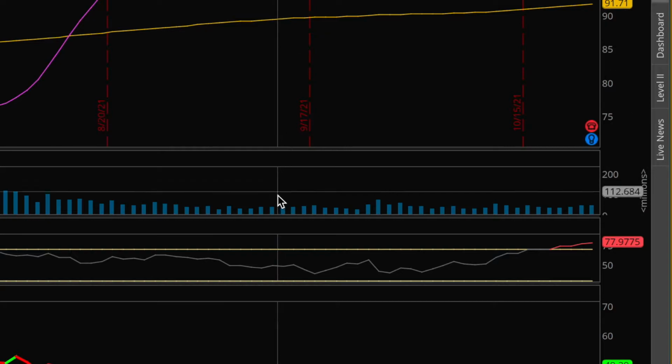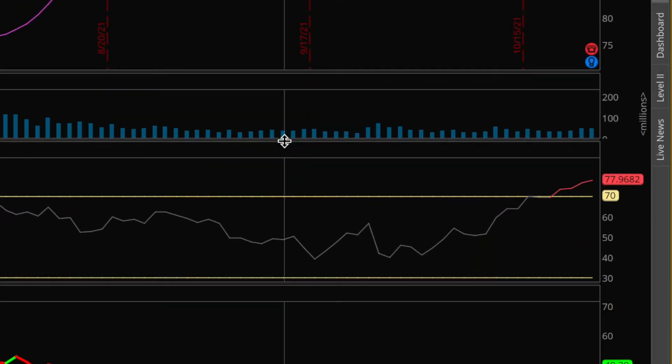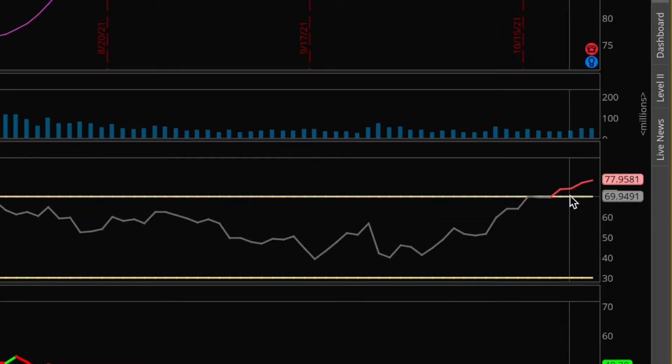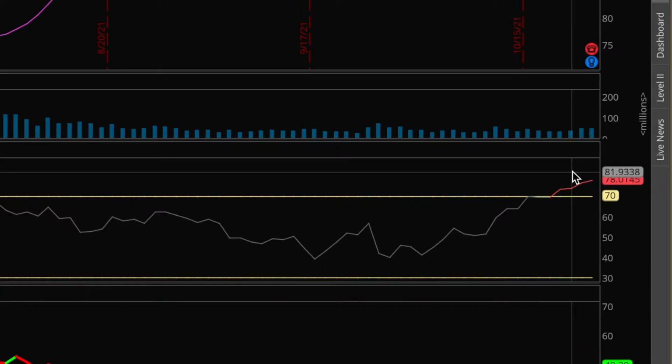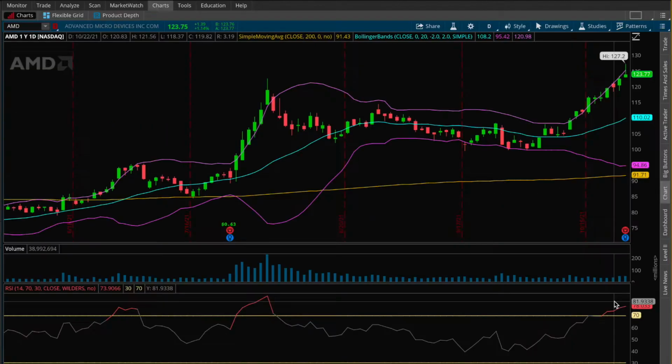Moreover, as you can see down here with the RSI indicator, this one will tell you how overbought or how oversold the stock might be. And right now this indicator is above the overbought threshold of 70. So currently right now it's at around 78. So this is also a pretty clear indication that AMD is overextended to the upside and possibly due for a short correction. So with all that in mind, we'll come over to the trade tab now and take a look at the option chain.